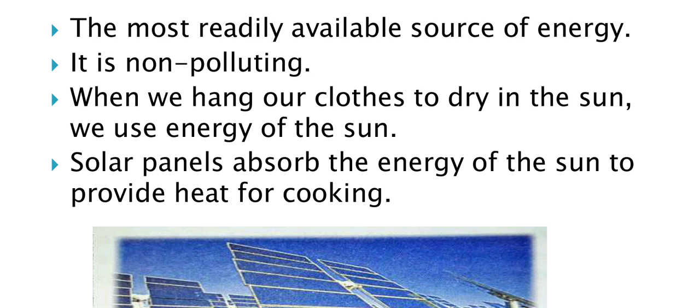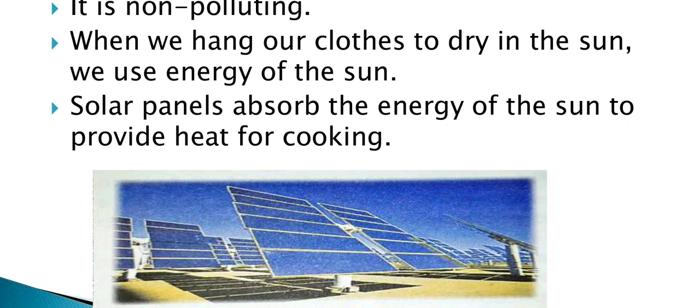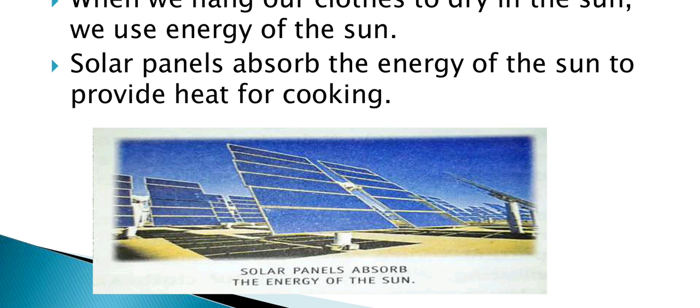Similarly, solar panels absorb the energy of the sun to provide heat for cooking, and not only for cooking but for so many other activities also. This solar energy absorbed by the solar panels is used for different purposes nowadays.